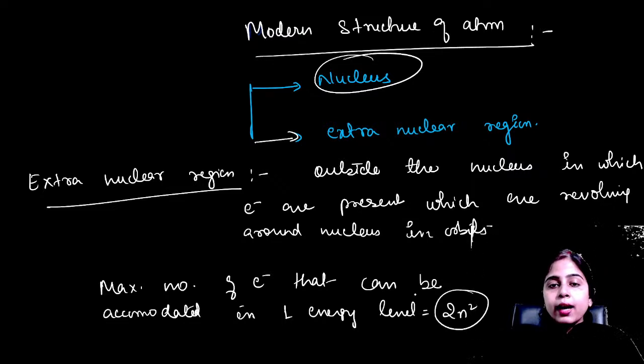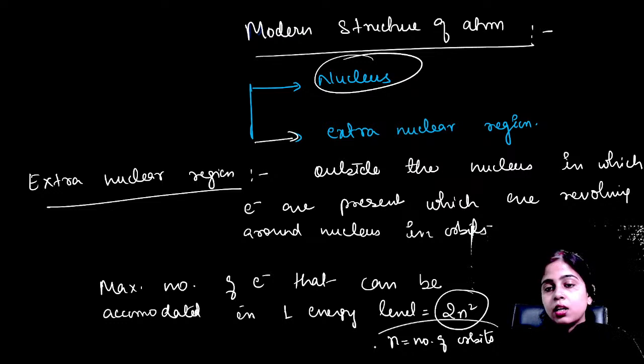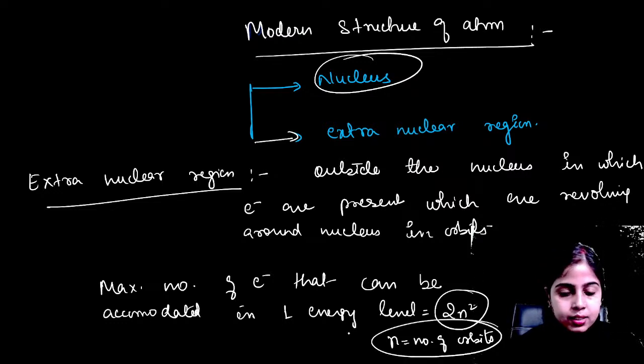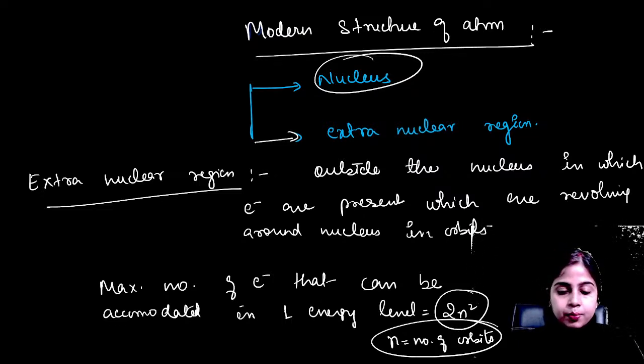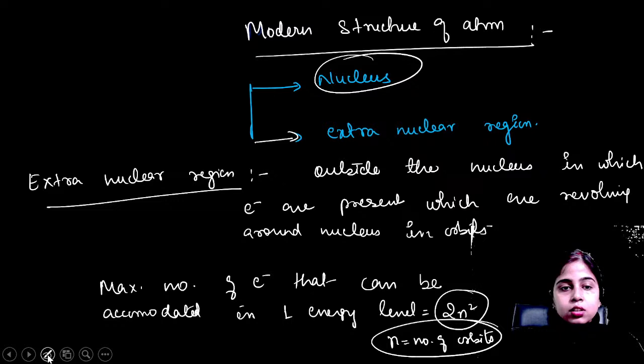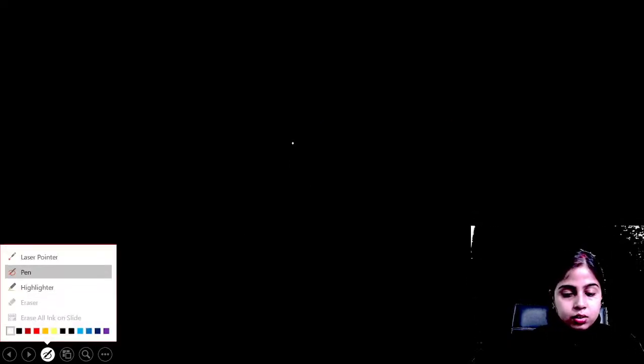This is the formula for the maximum number of electrons that can be accommodated in one energy level, where n is the number of orbits. Clear, everyone? Now let's talk about your atomic number, after that atomic mass, and after that we will talk about the Bohr-Bury scheme of electronic configuration. Let's erase it all and start now.